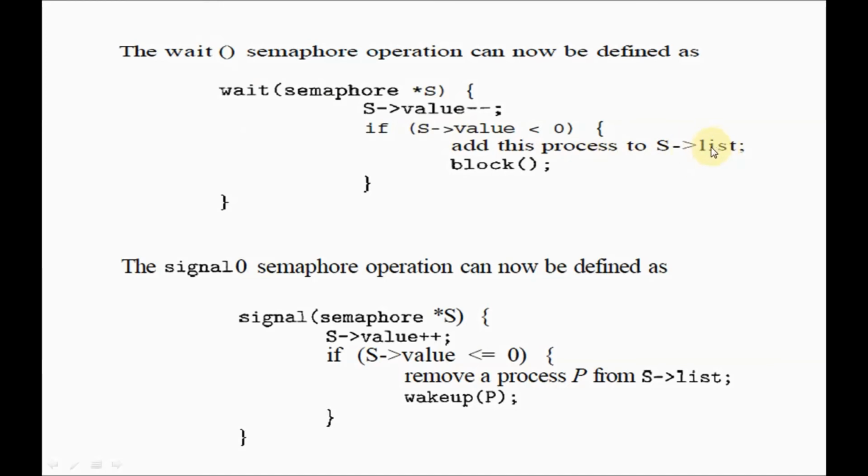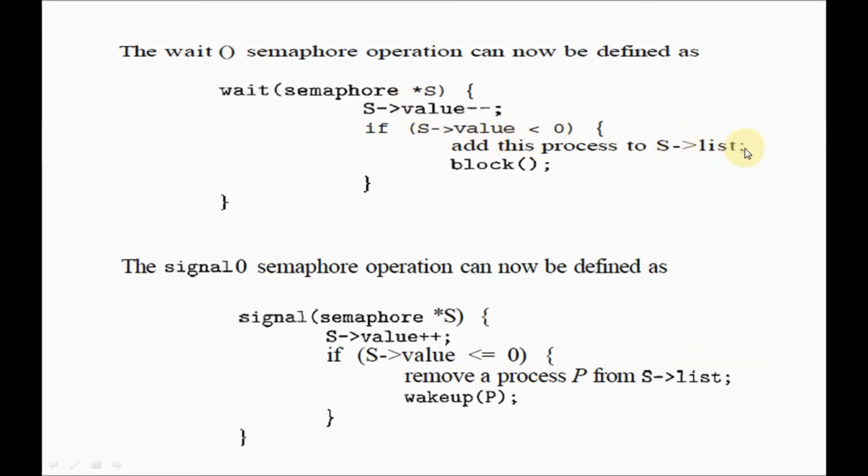This list is going to store the processes that are waiting, right? A process will be moved to the list when the semaphore value is less than 0. I already told you, when the semaphore value is less than 0, it should block, then it should be moved to the waiting state.